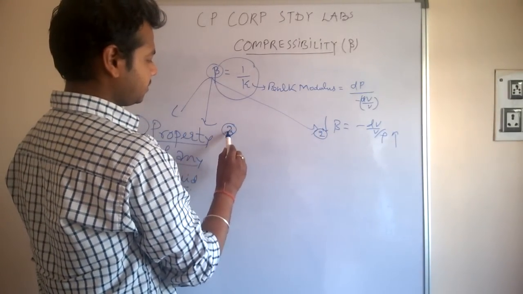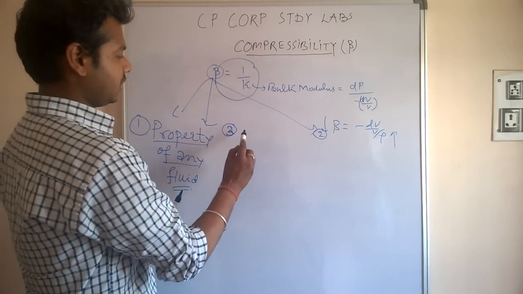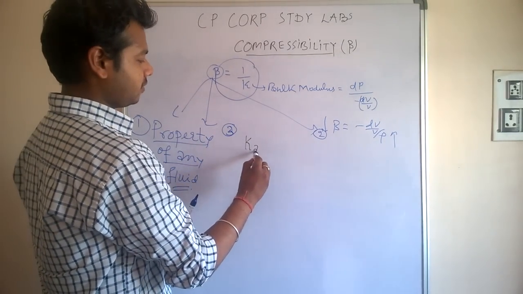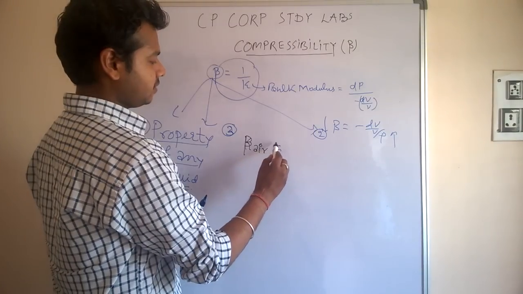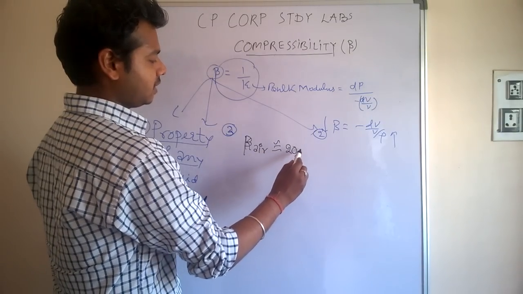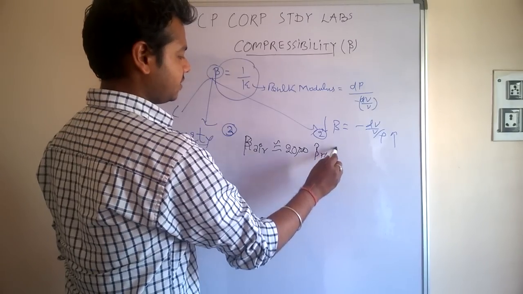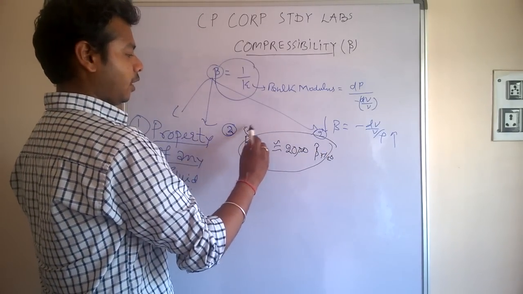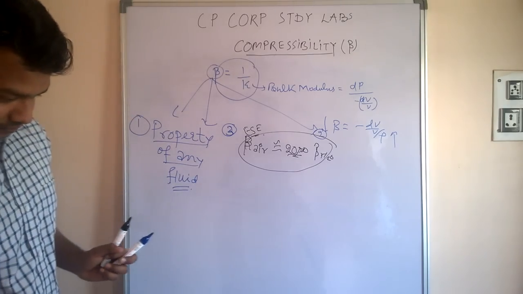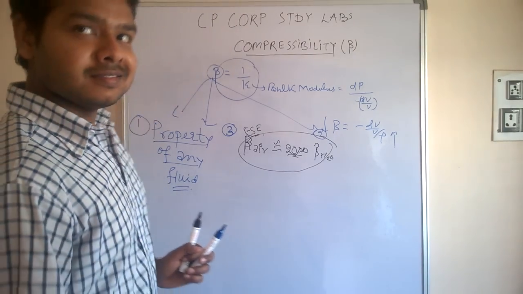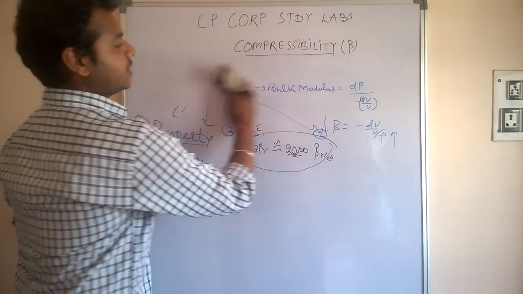And the third point is what is asked in ES exams. The compressibility of air is about 20,000 times that of water. It is asked in ES exam. How it is 20,000, I will prove later.